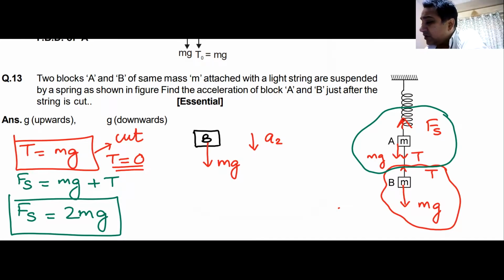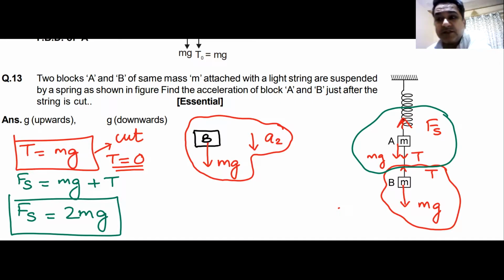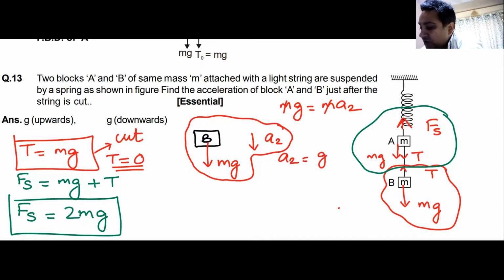What will be the equation of this block? mg downwards should be equal to m of A2 downwards. g cancels. Acceleration of block B is g in the downward direction.